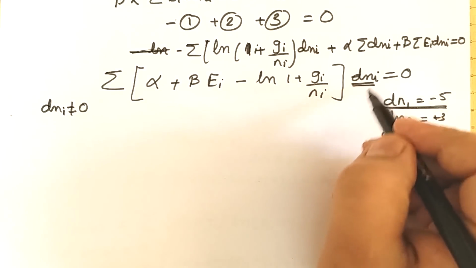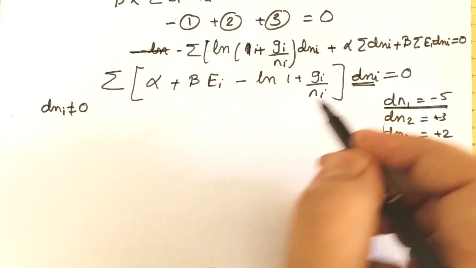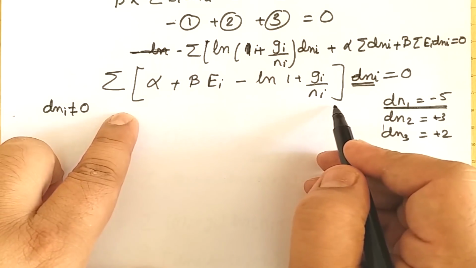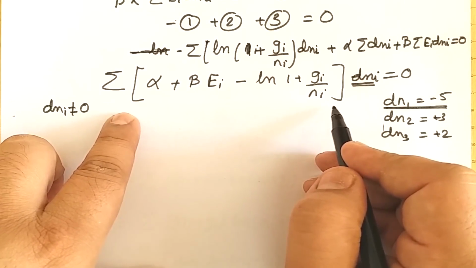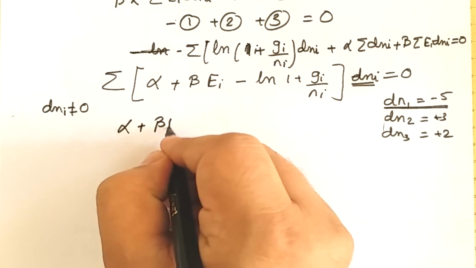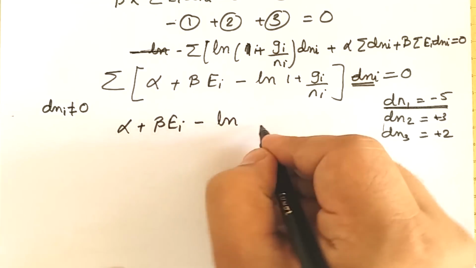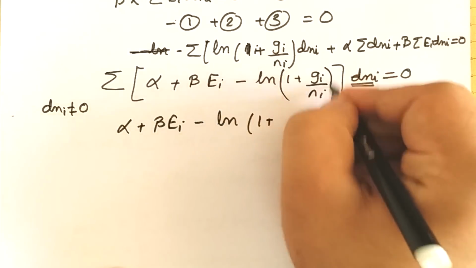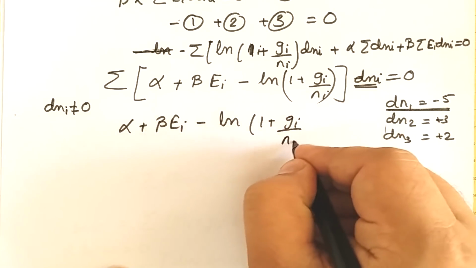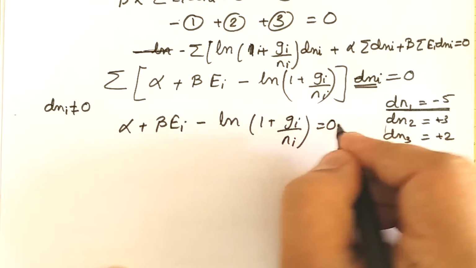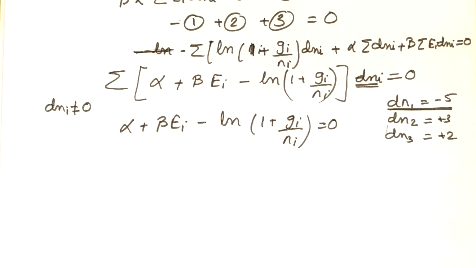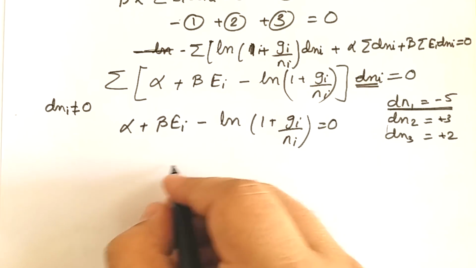So over here this term is not equal to 0, and hence in order to make this relation equal to 0, the terms written in our square bracket should be equal to 0. So hence this square bracket term is equal to 0, and hence we can write alpha plus beta ei minus ln of 1 plus gi upon ni is equal to 0. So we can now directly use simple mathematics of rearranging this, and when we rearrange this, we will have